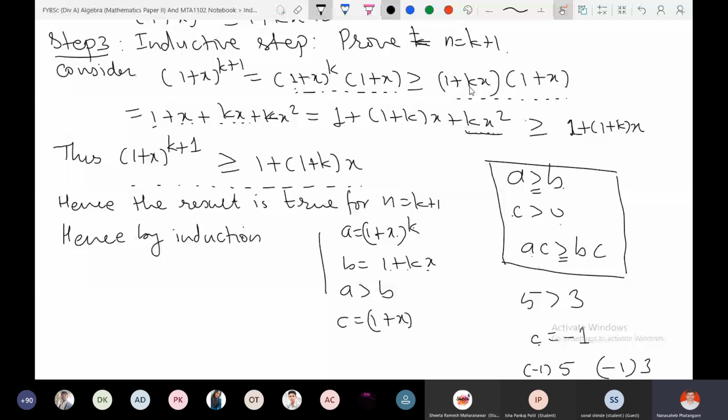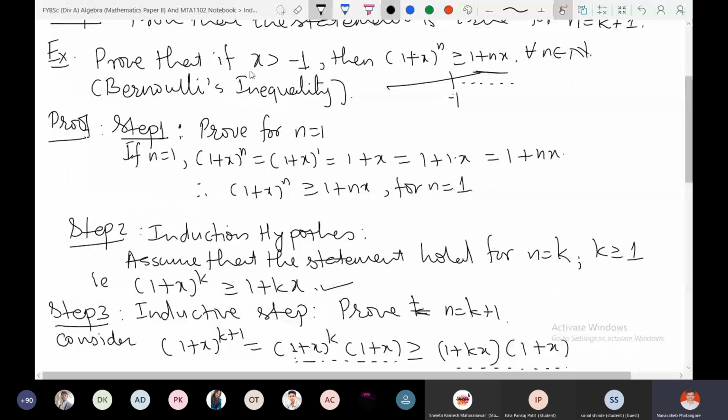But what is the guarantee that 1 plus x is positive? So that if I multiply by 1 plus x on both sides, the greater than remains greater than. That's why we made this assumption: x is greater than minus 1. Therefore, 1 plus x is greater than 0. Is it clear? In general, this will not be true, but we are sure that 1 plus x is positive.